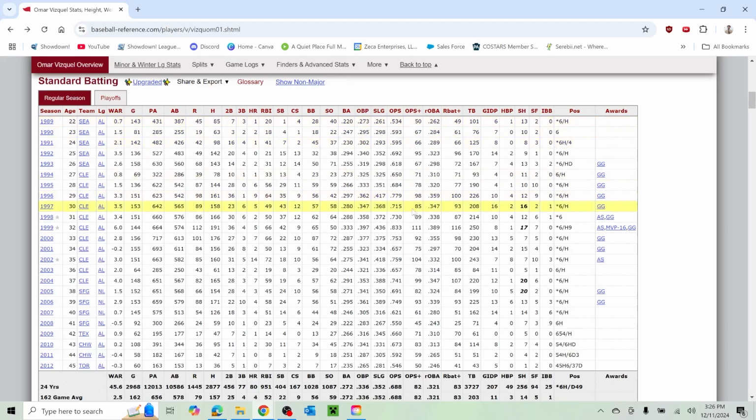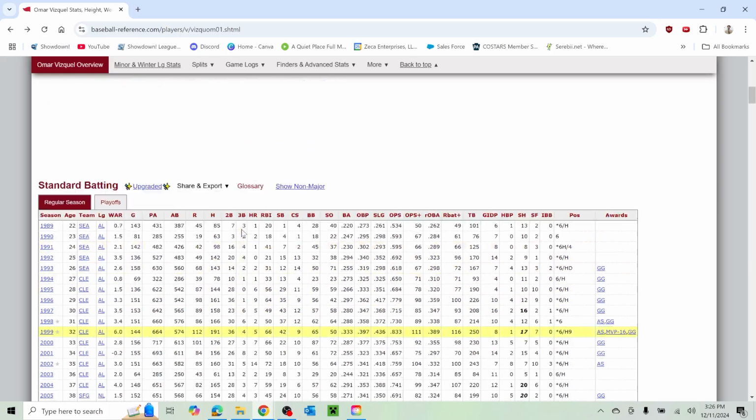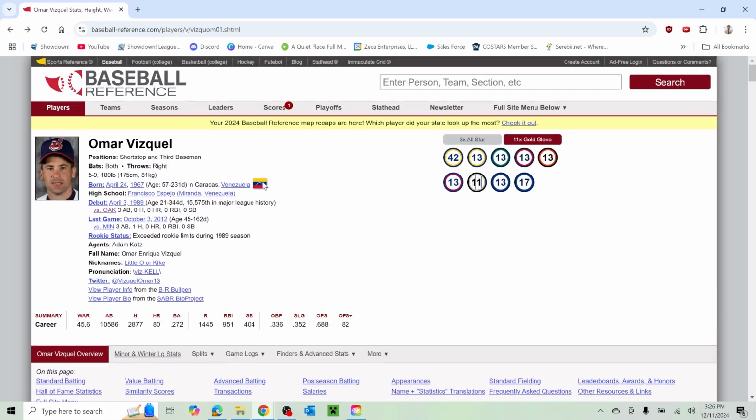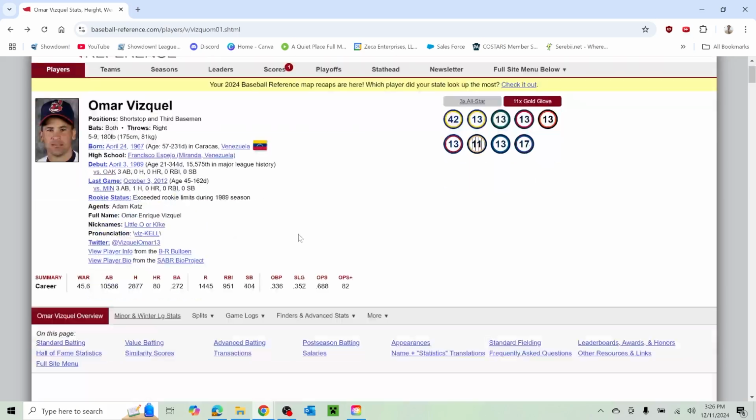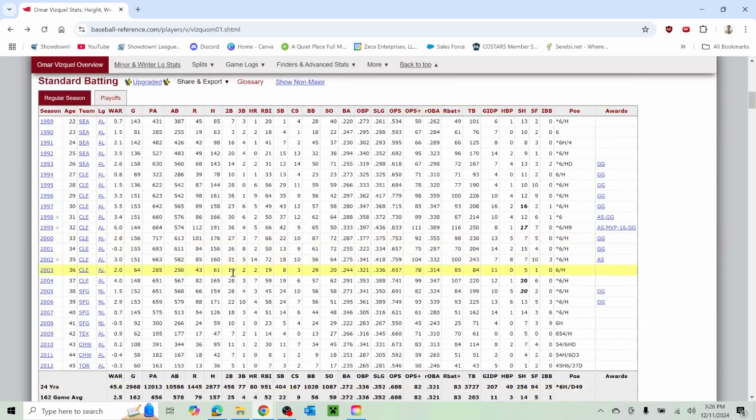Obviously not a lot, but when you're playing this type of Gold Glove shortstop, like the best defensive shortstop that you could probably ever identify, how is he not in the Hall of Fame? That's wild. And he played for 24 years. He was still playing at 45 years old.